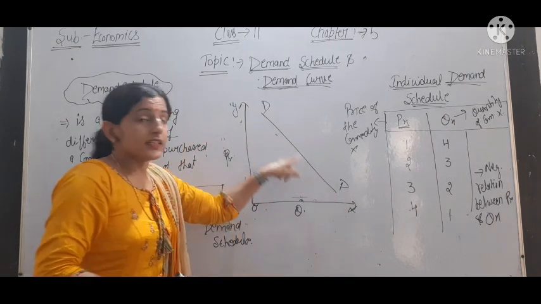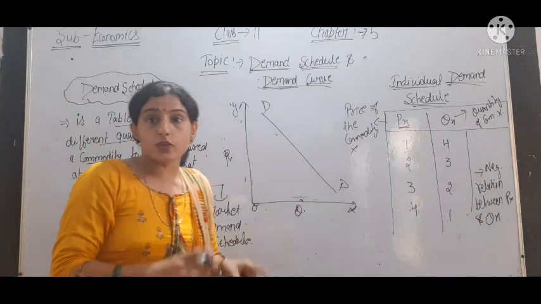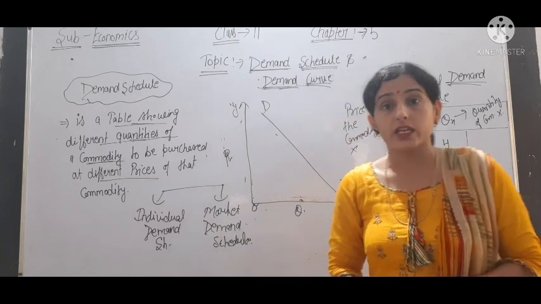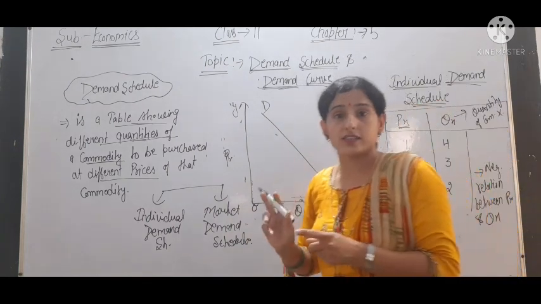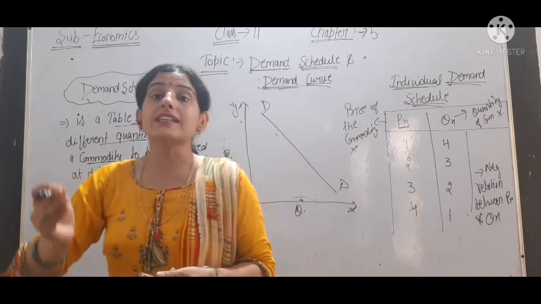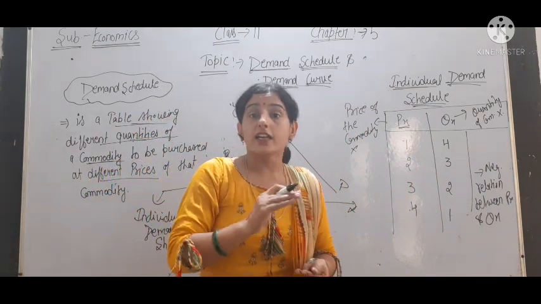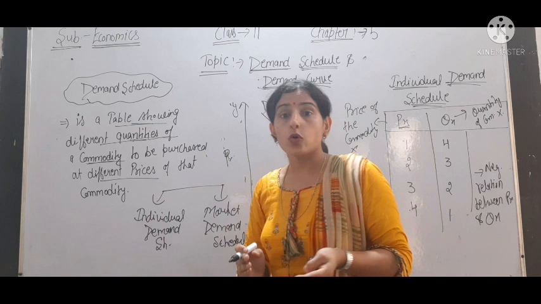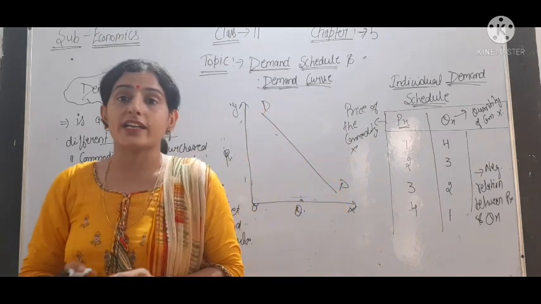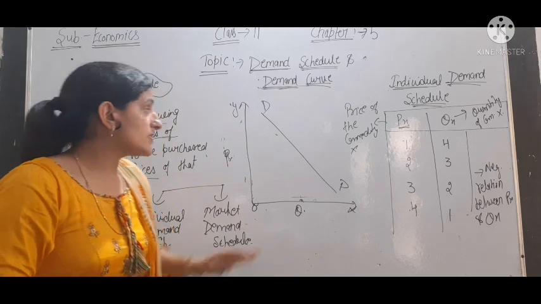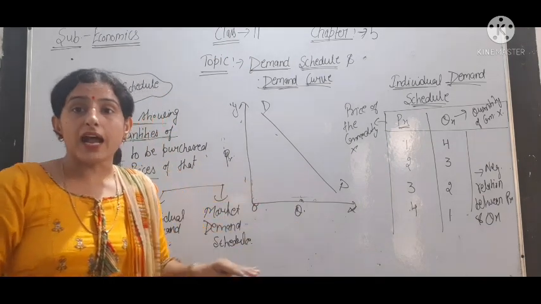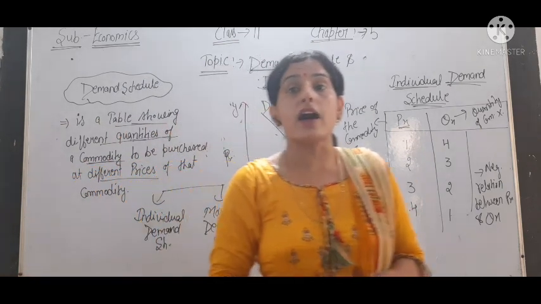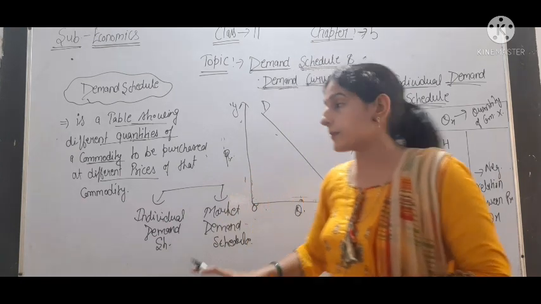It is downward sloping, and it shows the negative relation between price and quantity demanded. It is an inverse relation: उल्टा रिलेशन है इसमें कि जब प्राइस इंक्रीज होता है तो जो कंज्यूमर है reduce the quantities of the commodity, and price reduce then the consumer increases the quantity of the commodity. So it shows the inverse relation between price and quantity demanded. This is about the individual demand schedule and individual demand curve.